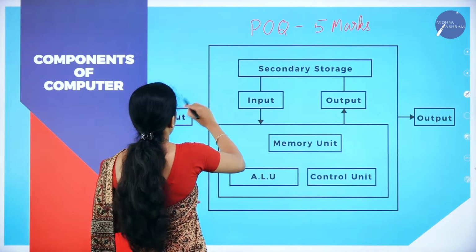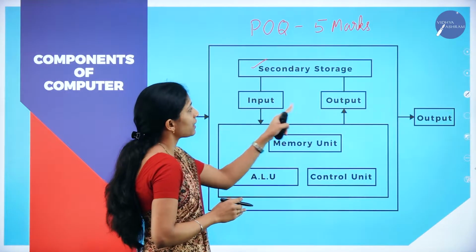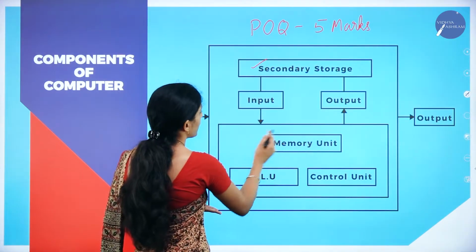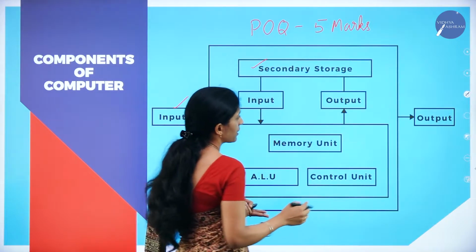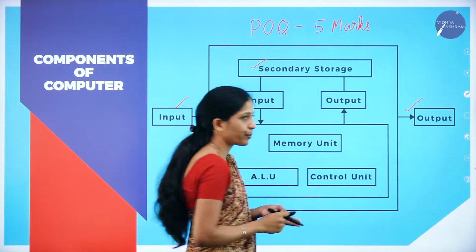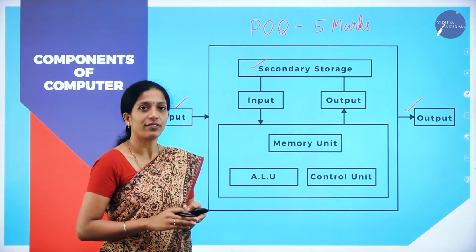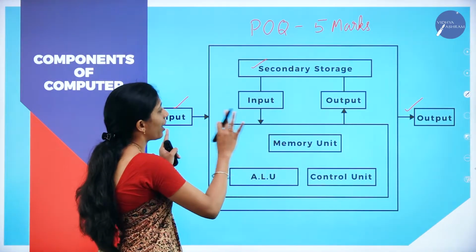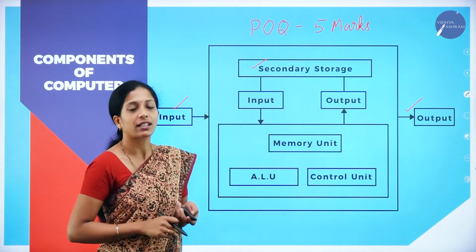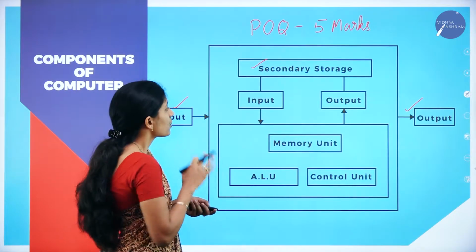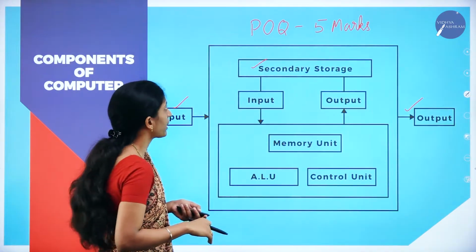Here we have input, storage or secondary storage, where we have input as well as output. Next memory unit, ALU, arithmetic and logic unit. Next is control unit and the output unit. So this is a block diagram of components of computer. You just have to draw the diagram, which fetches you 5 marks. That is a practical oriented question, so go through this diagram carefully and learn it.